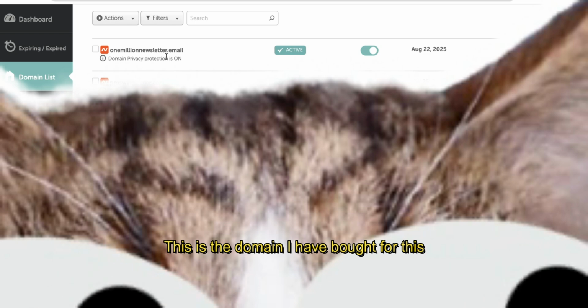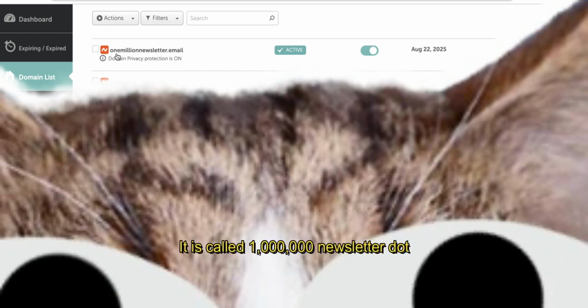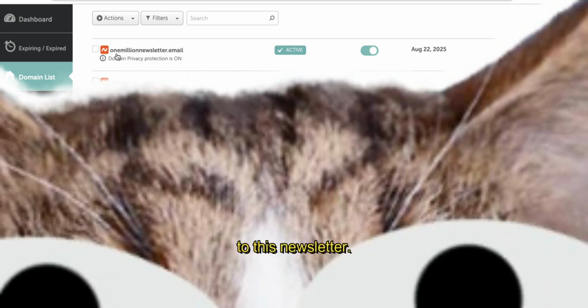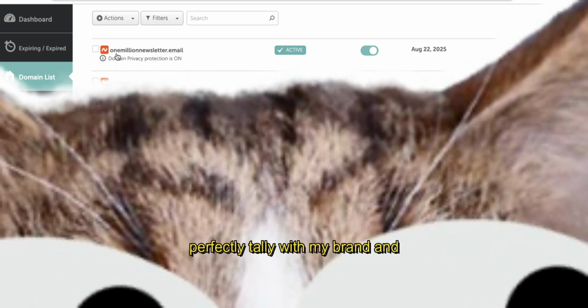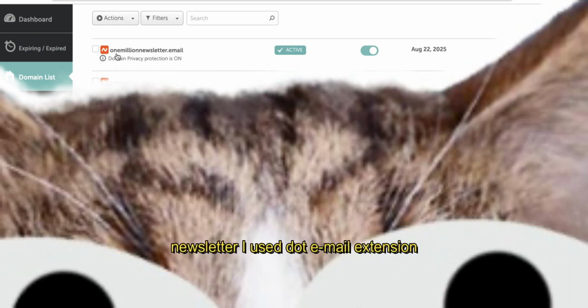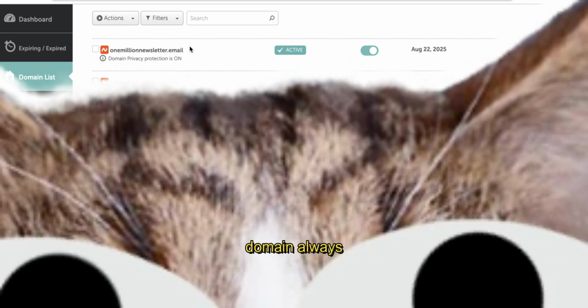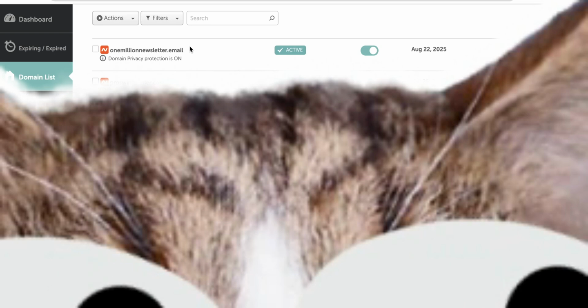Okay, this is the domain I have bought for this newsletter. It is called 1millionnewsletter.email. I will use this domain as a custom domain for this newsletter. It perfectly tallies with my brand, and as it is a newsletter, I used the .email extension because we don't need organic reach for this newsletter. So you don't need to worry about .com domains either. You can always use any extension.